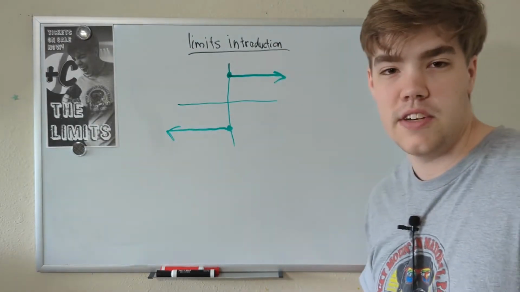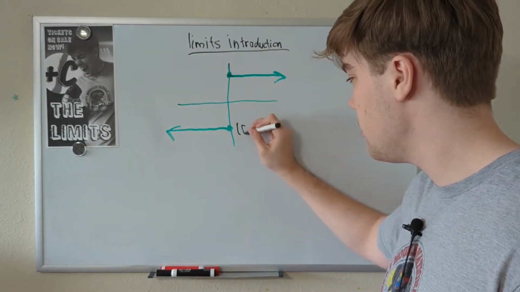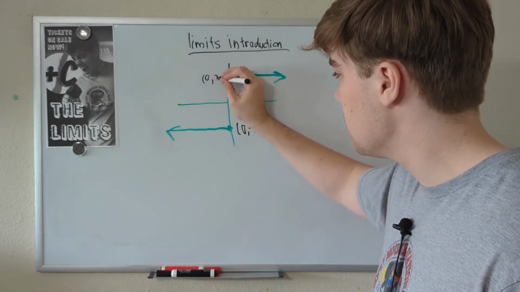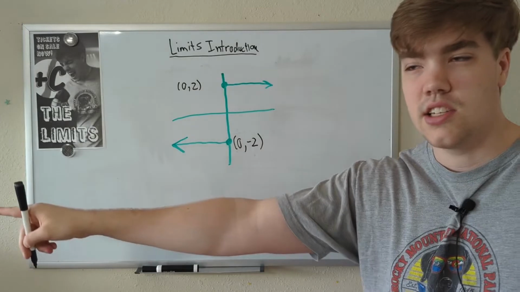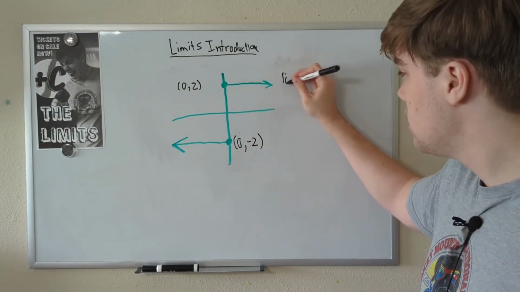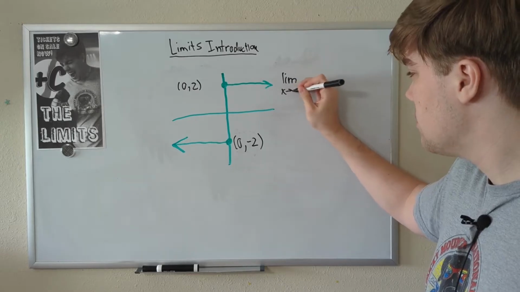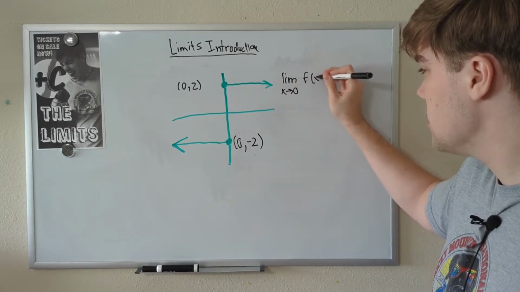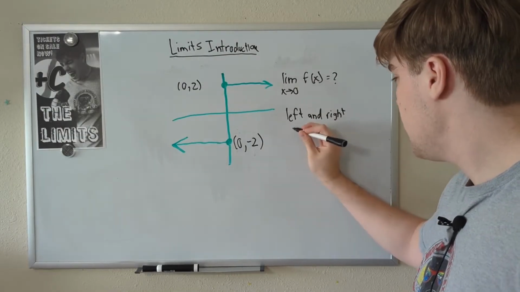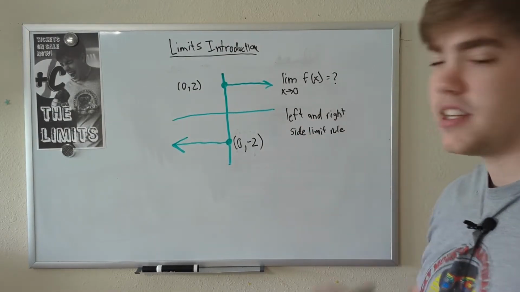And there's 2 points of interest for us. We have the point down here, 0, negative 2, and the point up here, 0, 2. Both of these functions are extending to negative infinity and infinity respectively. What is the limit as x approaches 0 of our piecewise function here? What we're going to learn about here is the left and right side limit rule.